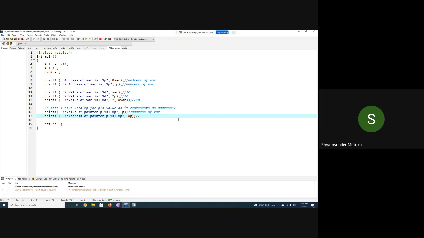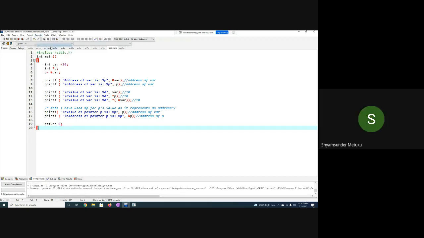What is here? Address of pointer. Very good. Address of P. Okay, so I think I should have a total of 3 values the same, which is the address of the variable, must be same. 3 values 10 and 1 value will be different, out of 7 printers. Yes, sir. So let us run this.